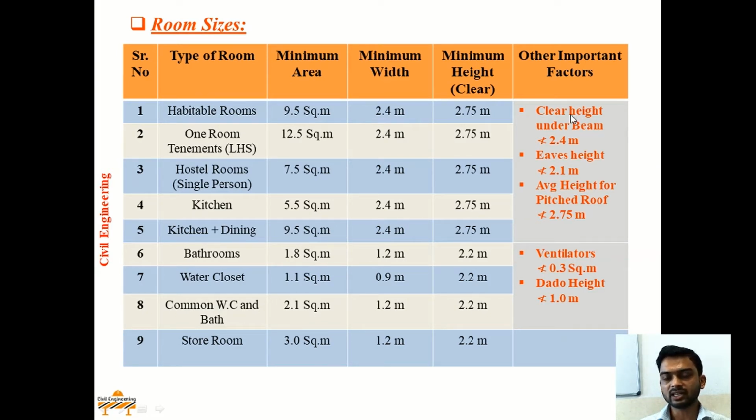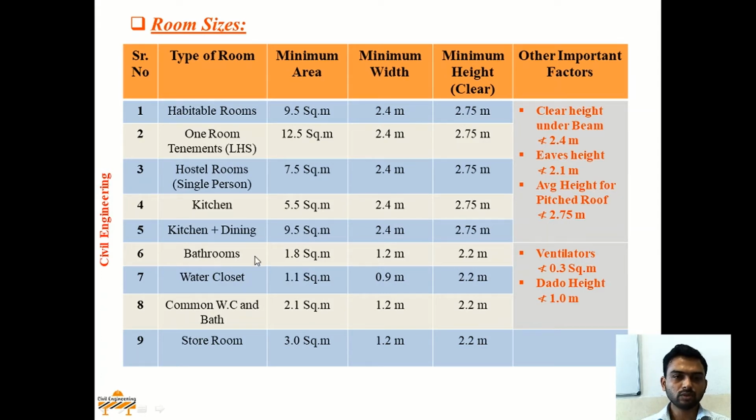Now, clear height under the beam in no case should be less than 2.4 meter. Now, clear height is nothing but height measured from floor level up to the bottom of the beam. In case of sloping roof, eaves height should not be less than 2.1 meter in any case, and average height for pitch roof should not be less than 2.75 meters.